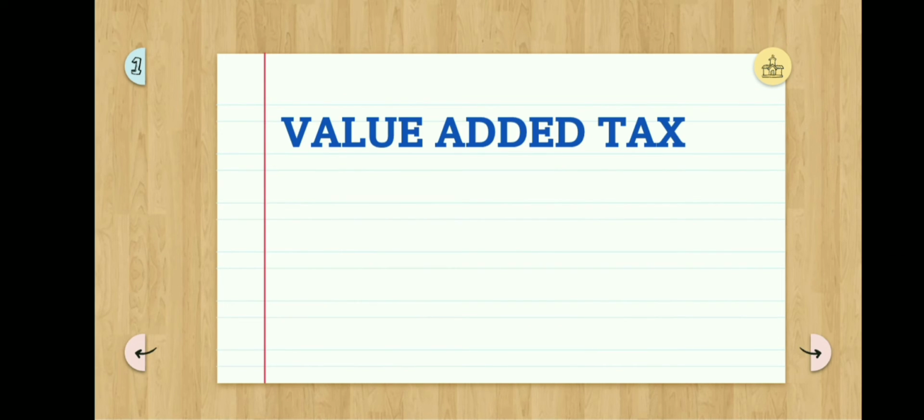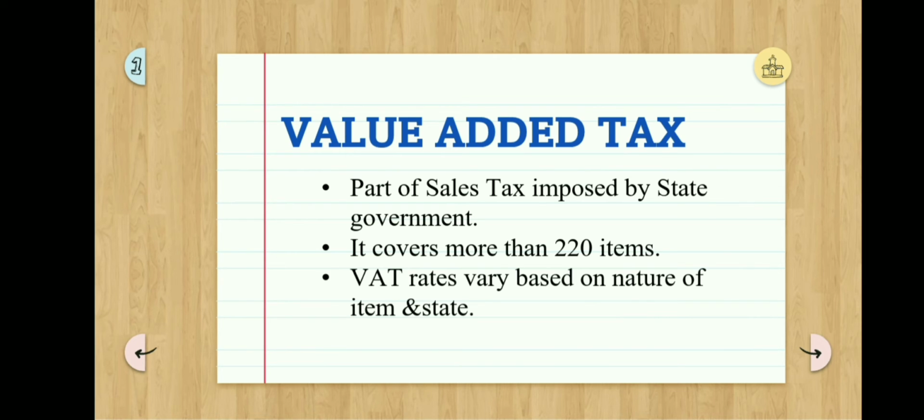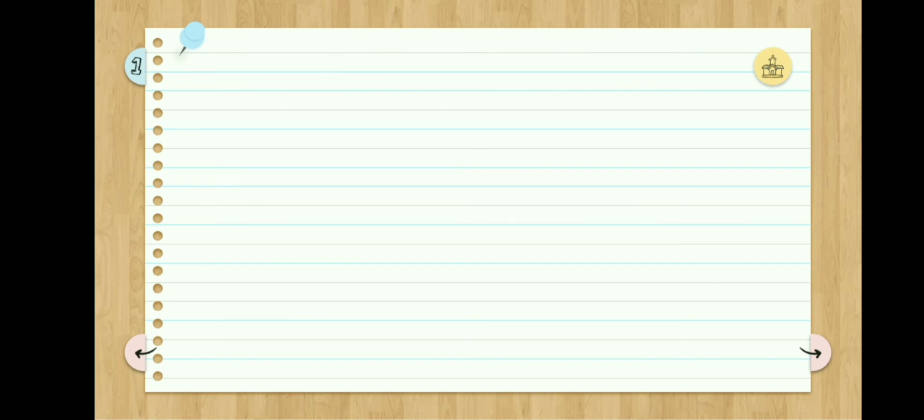Next is value added tax. It is a part of sales tax imposed by the state government, called value added tax or VAT. It covers more than 220 items. VAT rates vary based on the nature of items or state. The more expensive the item, the higher the VAT rises.